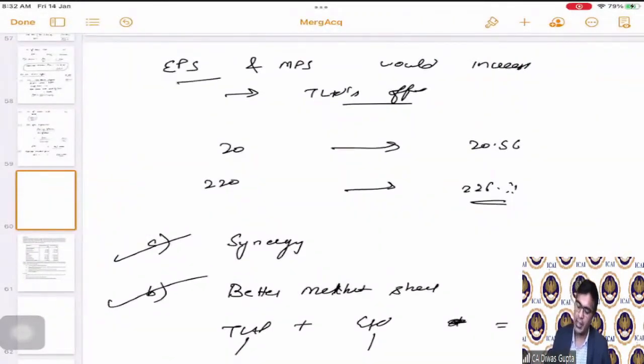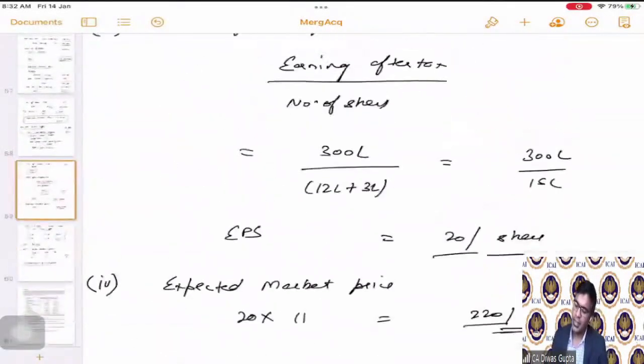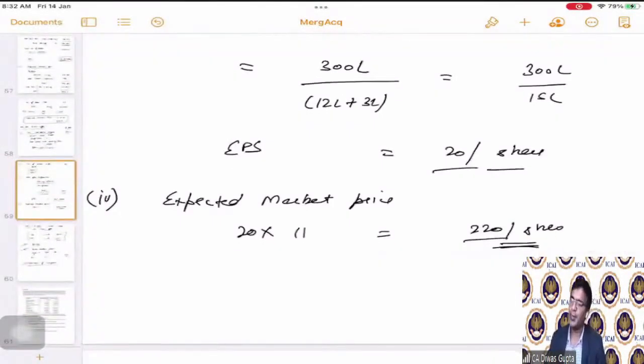And of course, the EPS and MPS is actually increasing as per the T Limited's offer. So these are some of the advantages that we have seen from the given facts, and we have related it to the facts that are given in the question.